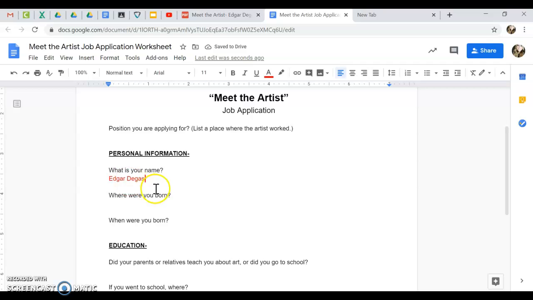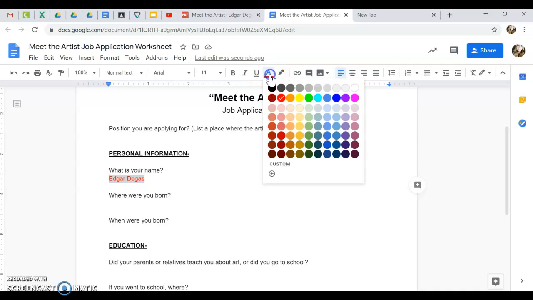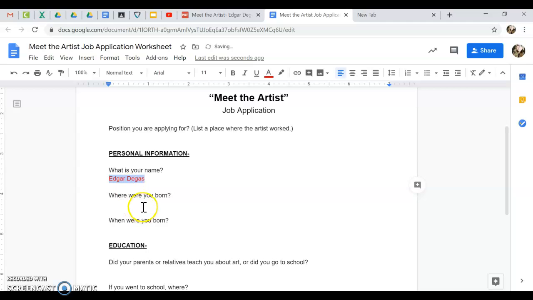Now I've already changed my text to red for the example, but just to show you how, if you're not aware, it will automatically be in black text, but you highlight right here over the word that you want to change. This is where you'll find the text color, and then you'll select the red for your answer, okay?